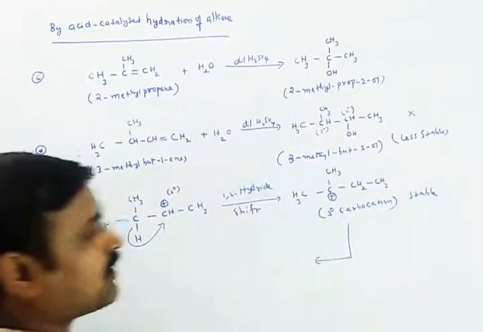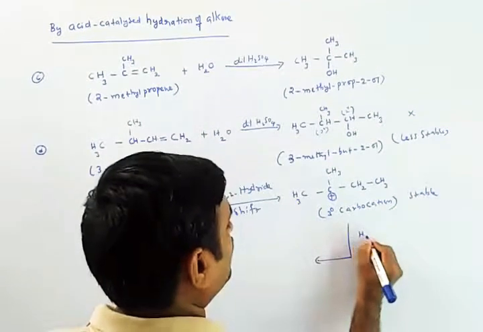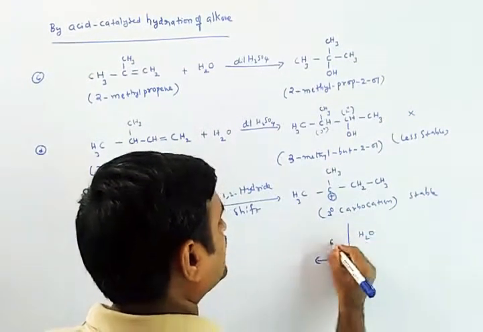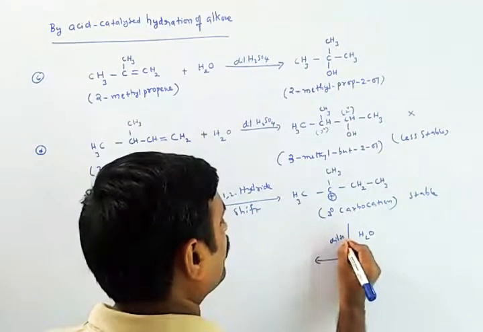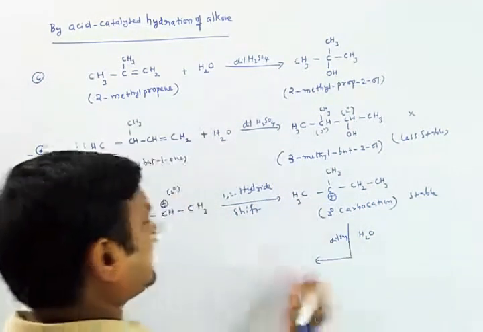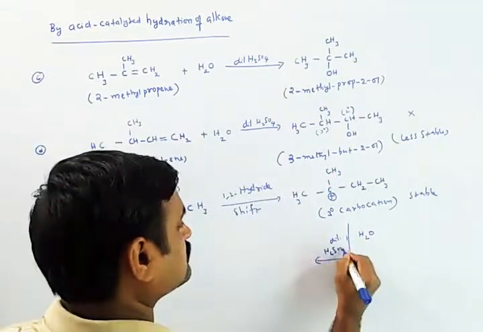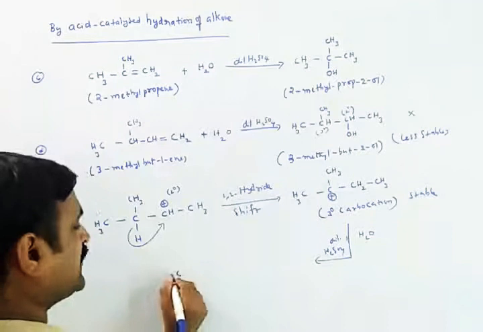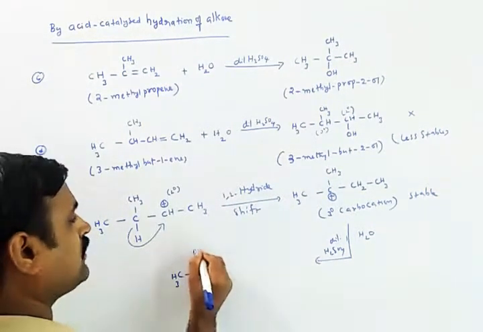Definitely there is an attack of the nucleophile. If you add water in the presence of dilute H2SO4, the OH minus ion attacks this one. So it will give the final, stable product, a tertiary alcohol.